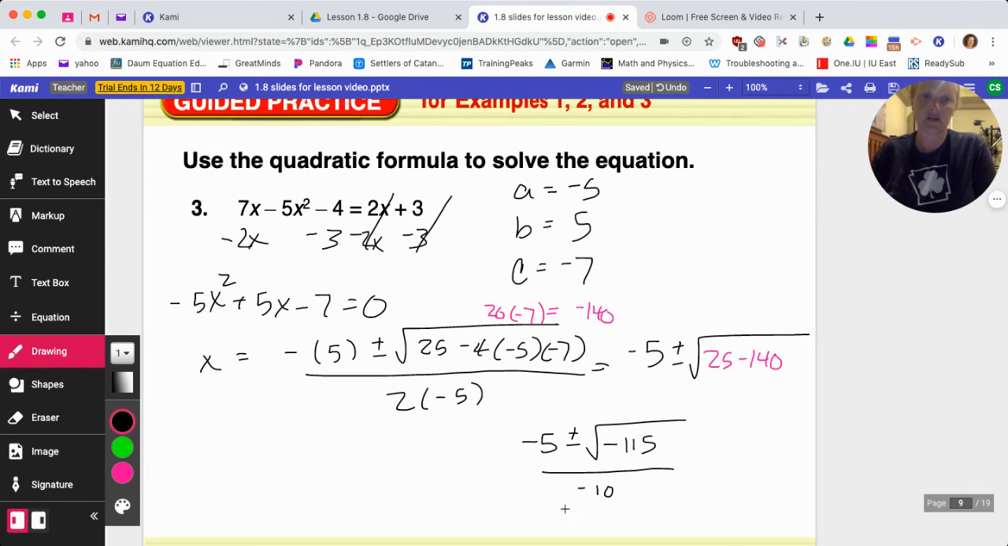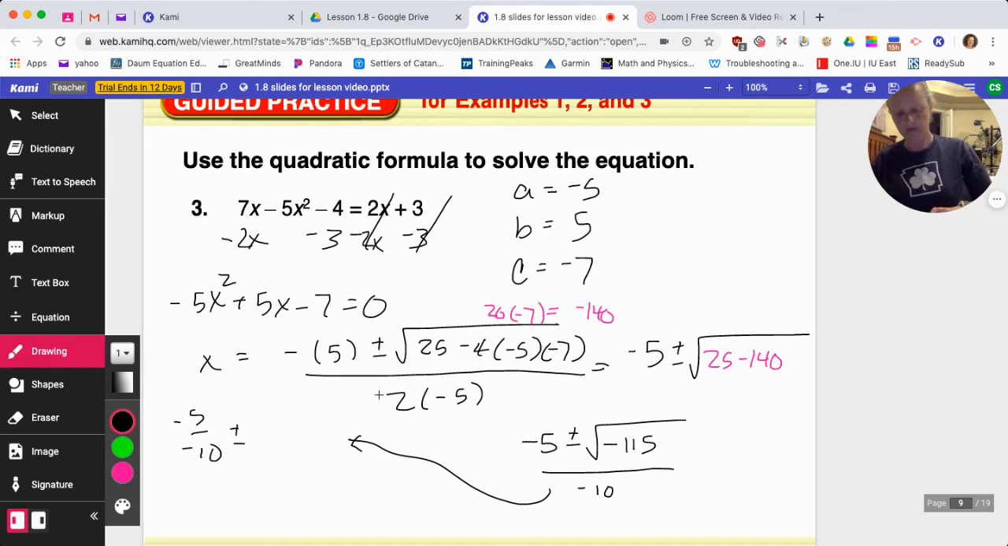So I have no real solutions. Let's see if we can simplify it. I'm out of space, so I'm going this way. -5 over -10 plus or minus the square root of 115. I'm going to try to divide by some perfect squares. Divide by 9, no. 25, no. 16 certainly isn't going to be it. Nope, doesn't come out.